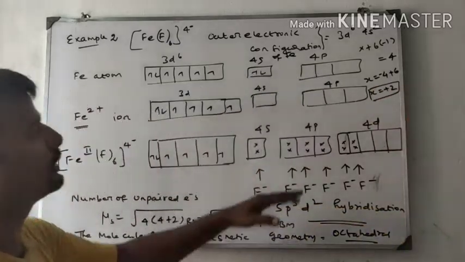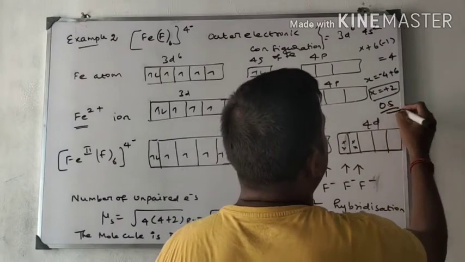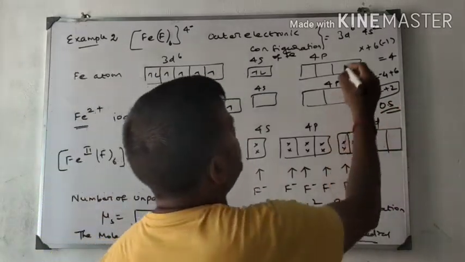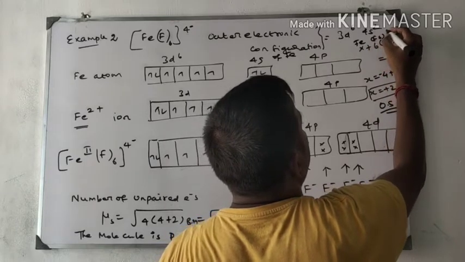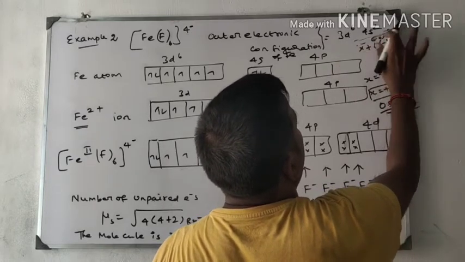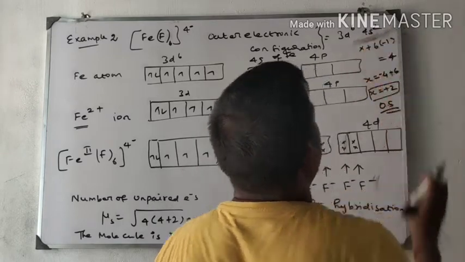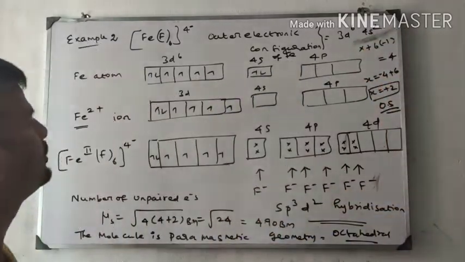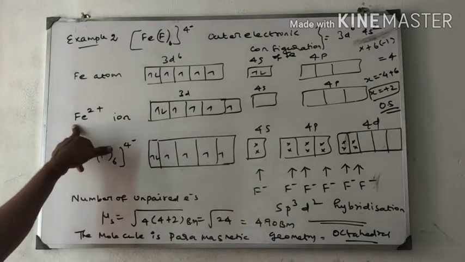This is the oxidation state of iron. In this way I have found the oxidation state of iron, with F6 equal to minus 4. I have explained this neatly in coordination compounds. So it is Fe2+.